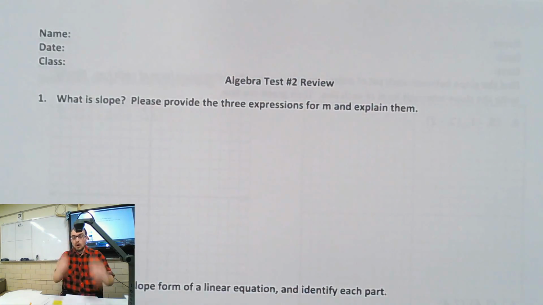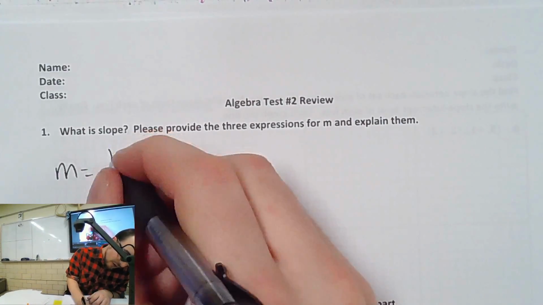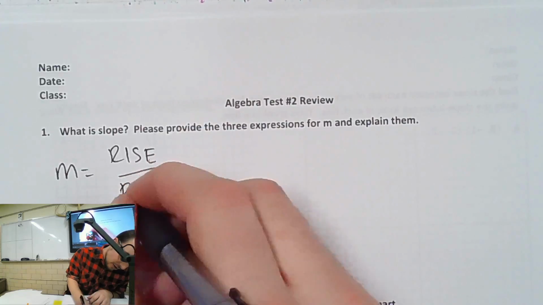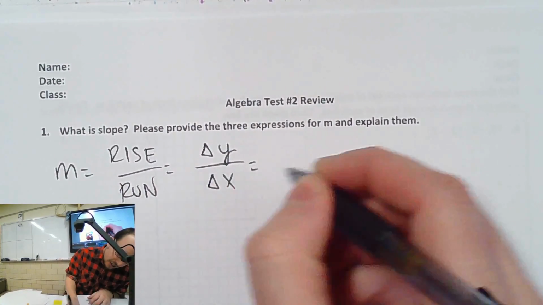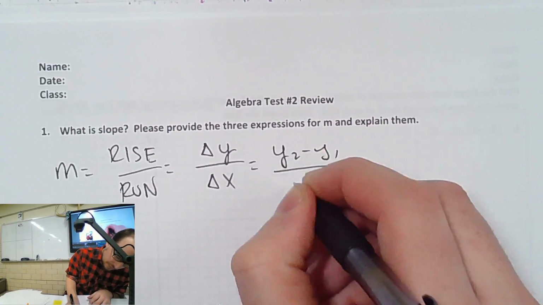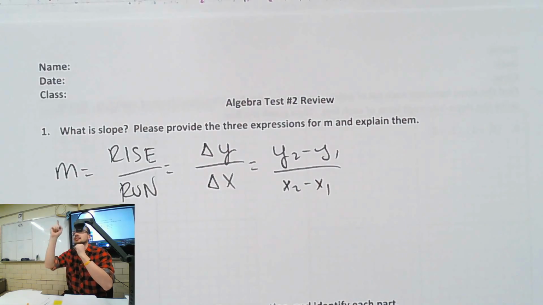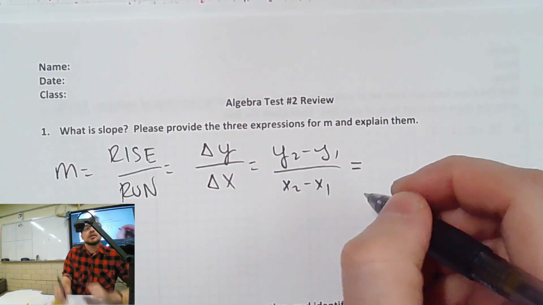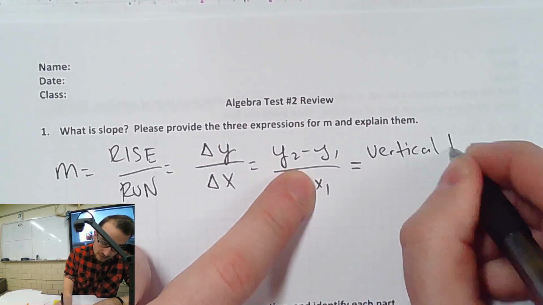Here we go. What is slope? Rise over the run. Rise, we have 1, 2. Or the run, or delta, changing y over changing x, which is y2 minus y1 over x2 minus x1. Because subtraction is distance, and distance is telling you how far apart they are. So this is vertical distance because it's a y value.